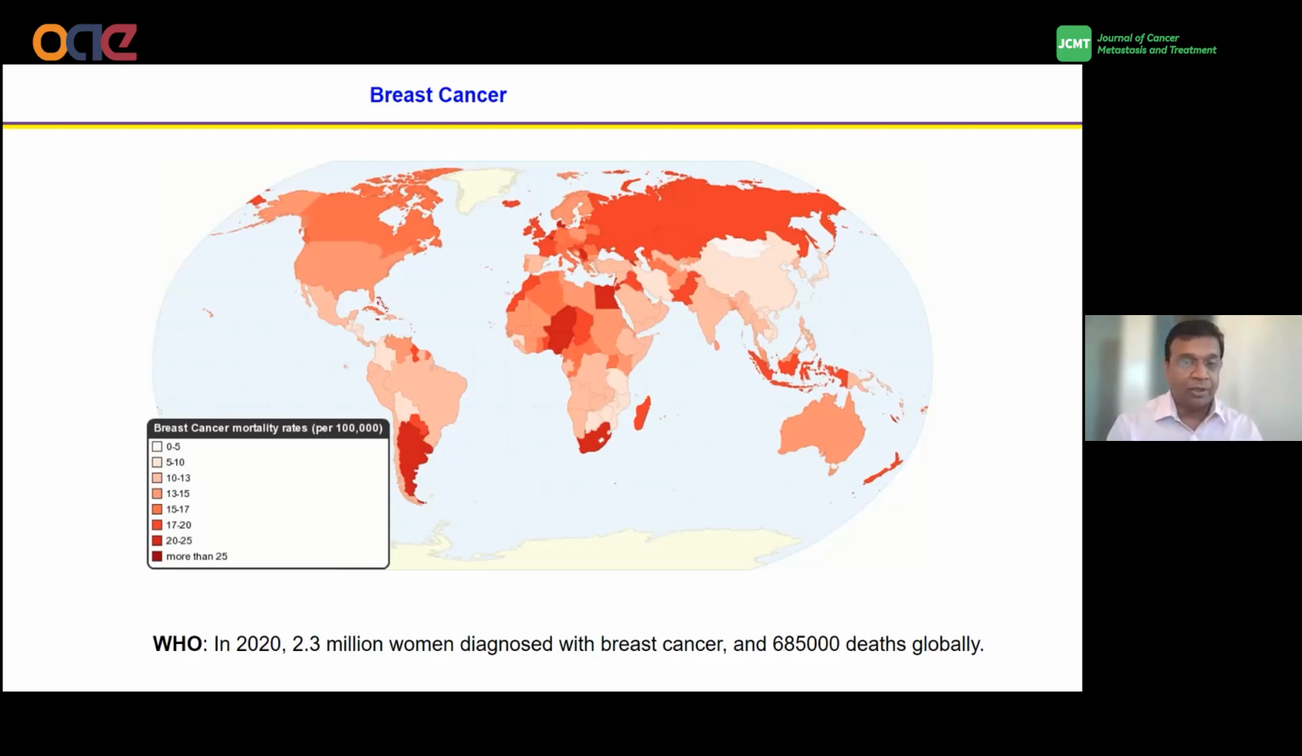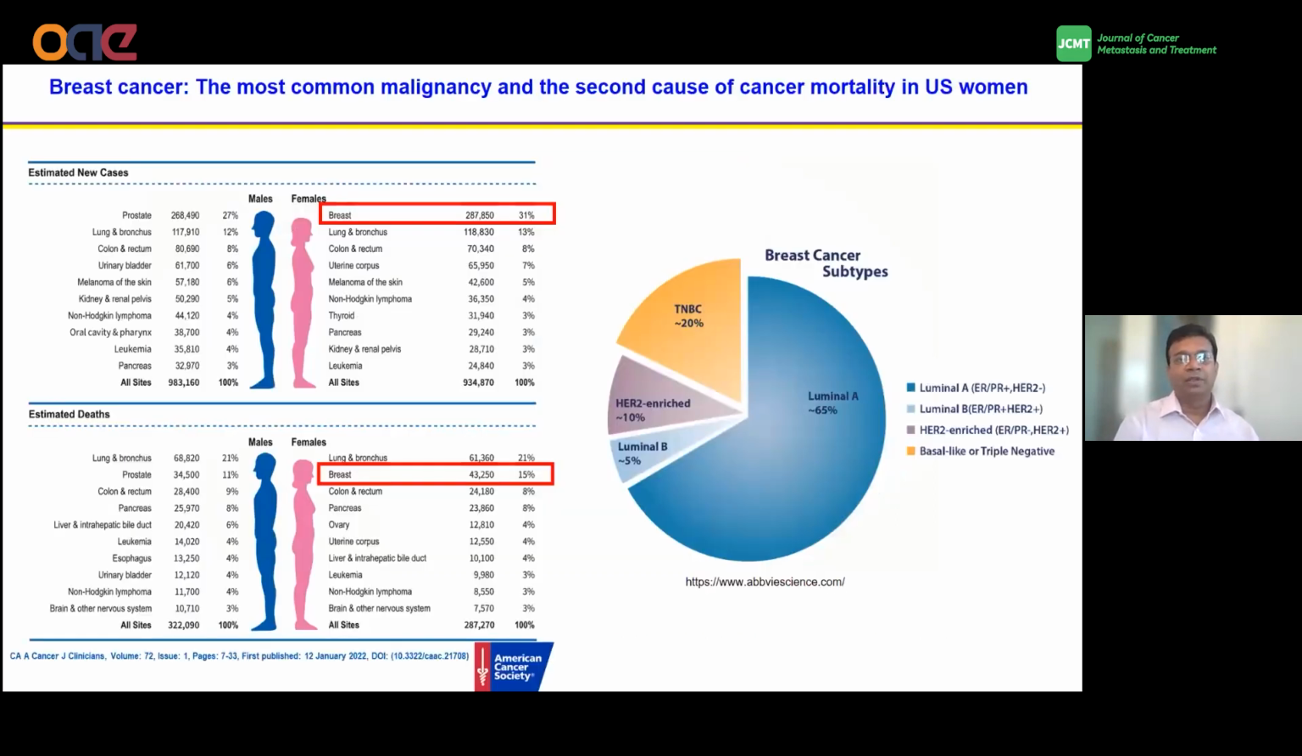So the WHO, or World Health Organization, mentioned that in 2020, 2.3 million women were diagnosed with breast cancer, with 685,000 deaths globally. In the US also, breast cancer is the most common cancer in women, and this is the second cause of cancer mortality. Already Dr. Sam mentioned these things. So I'm going to give you very briefly the different subtypes of breast cancer.